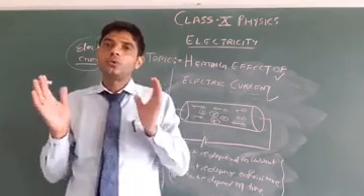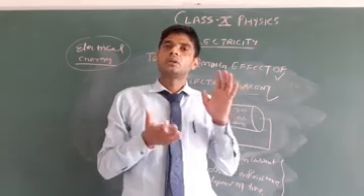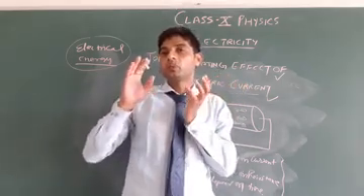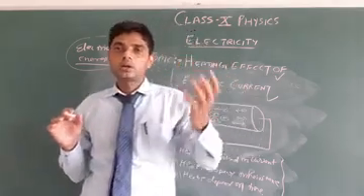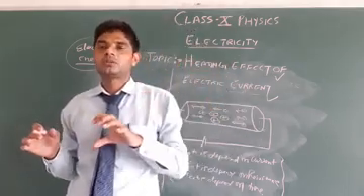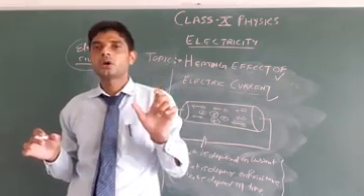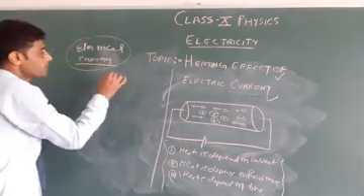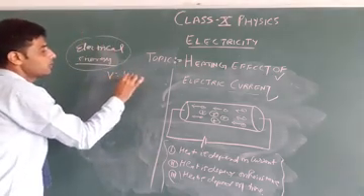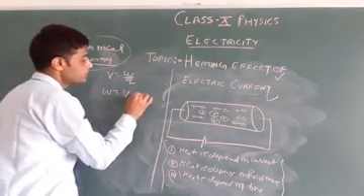Electrical energy. When current flows through a material, the electric potential is equal to work done upon charge. It means the work done to carry a unit charge from one point to another point. So V equals W upon Q. So W equals V into Q.